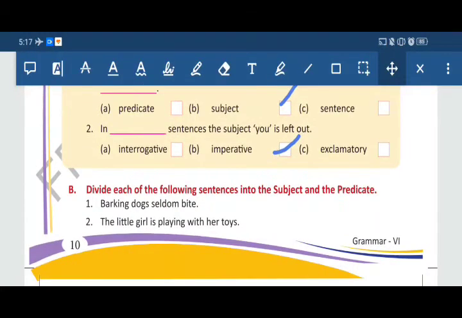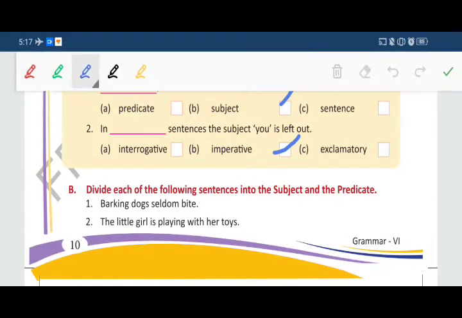Now come to Exercise B. Divide each of the following sentences into the subject and the predicate. Barking dogs seldom bite. We are talking about barking dogs, so this is the subject and seldom bite is the predicate. Now the second sentence: the little girl is playing with her toys. The little girl, subject; is playing with her toys, predicate.